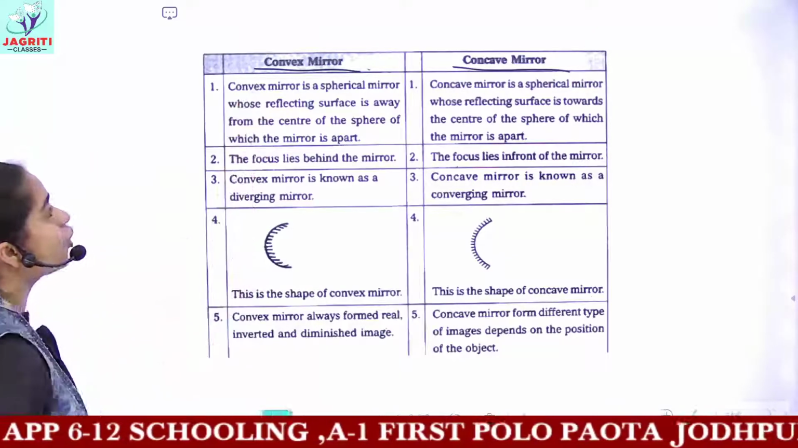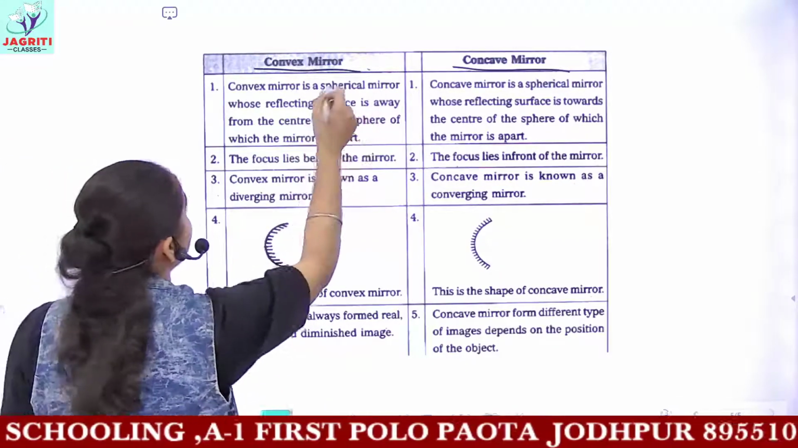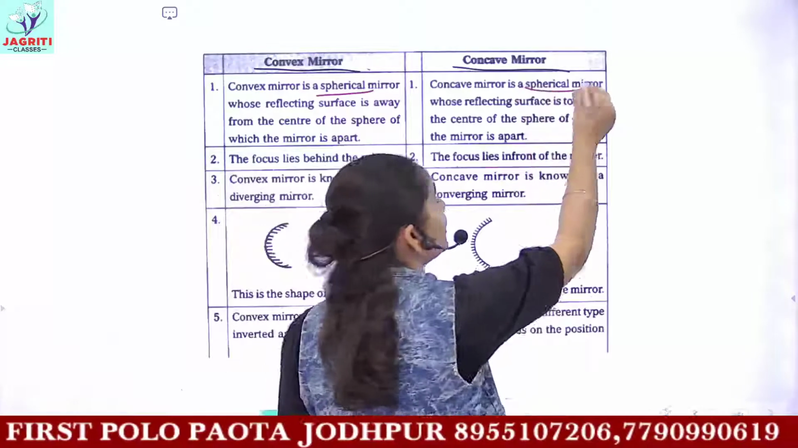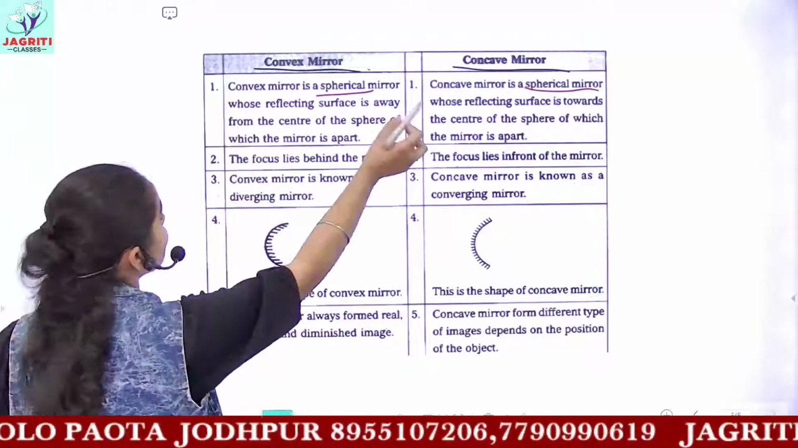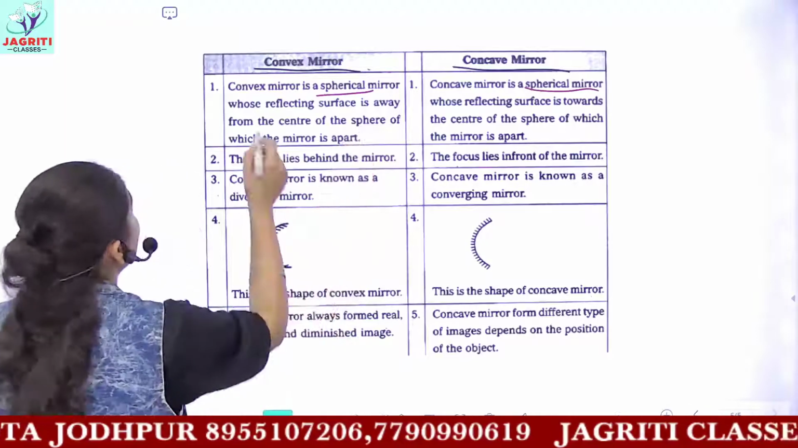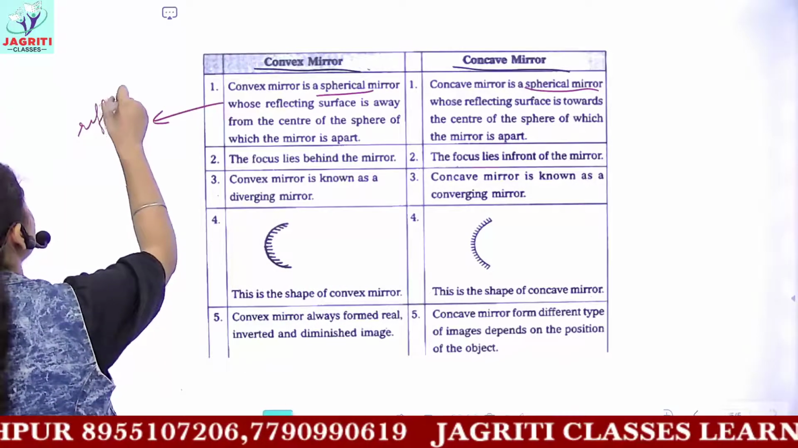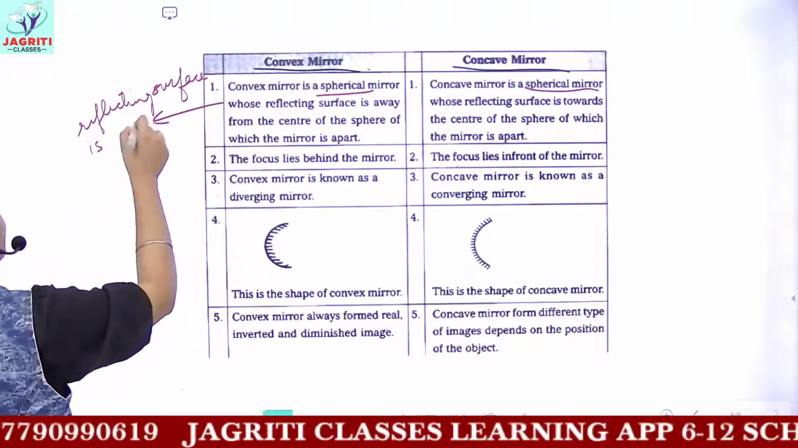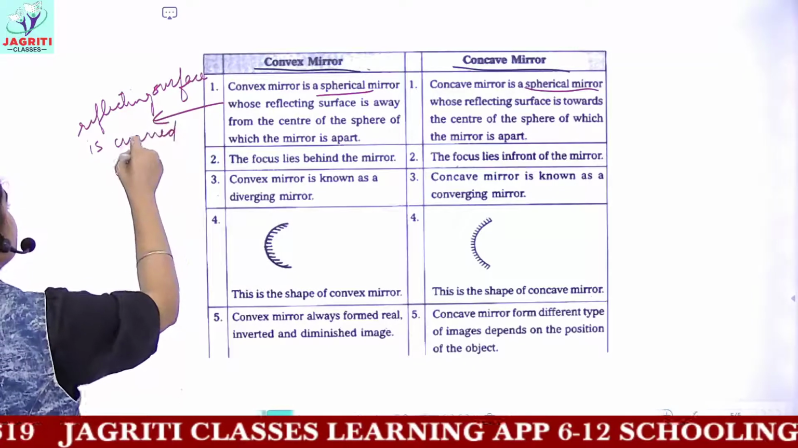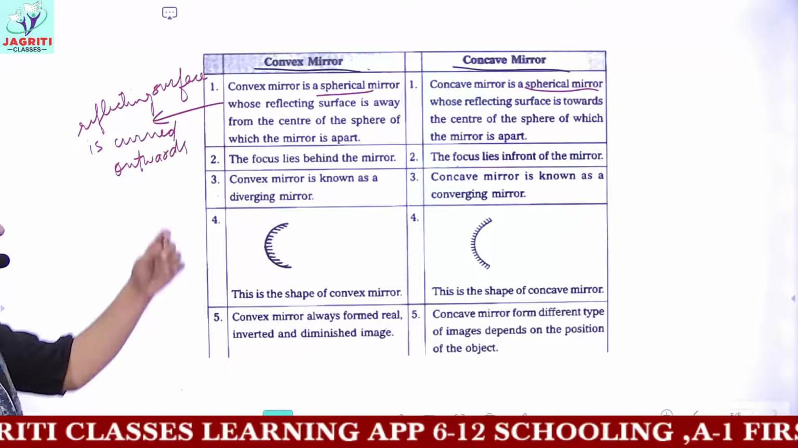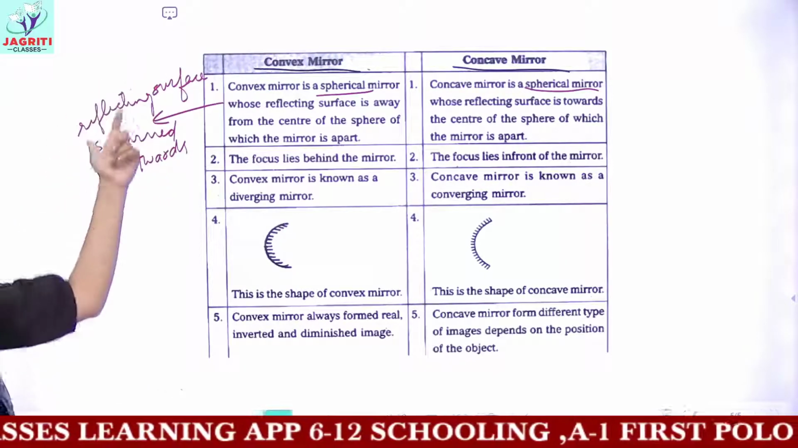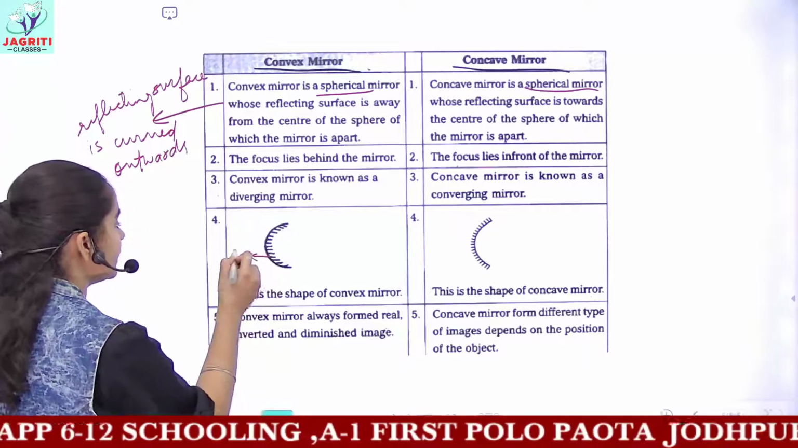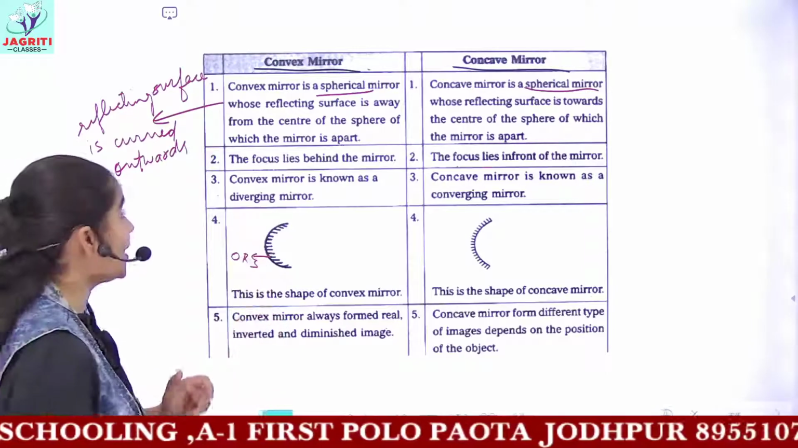So the first point in convex mirror is that it is a spherical mirror. You know, mirrors can be of two kinds, plane and spherical. Both concave and convex are examples of spherical mirror, whose reflecting surface is away from the center. Or you can just write that the reflecting surface of the convex mirror is curved outwards. Okay, so instead of this point, you can write the simple point, that is, in convex mirror, the reflecting surface is curved outwards. As you can see, this is the outer reflecting surface, ORS.